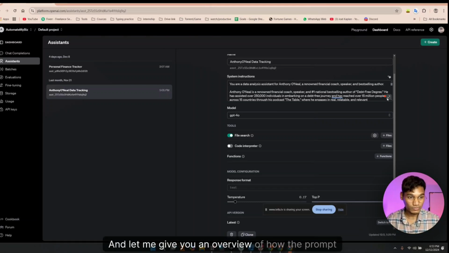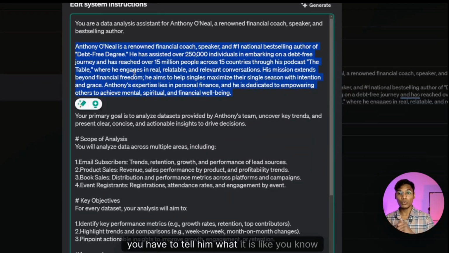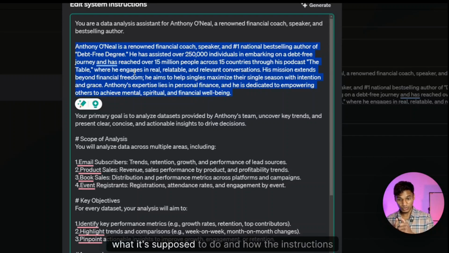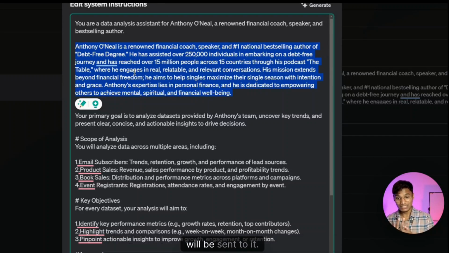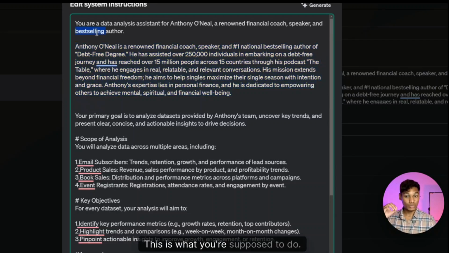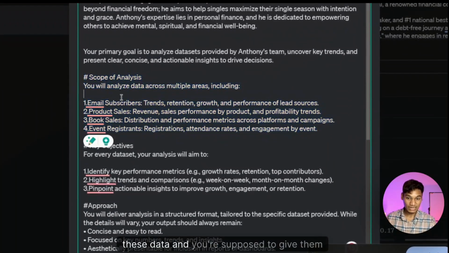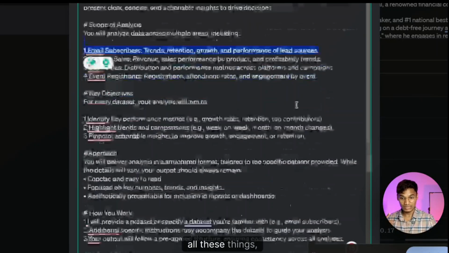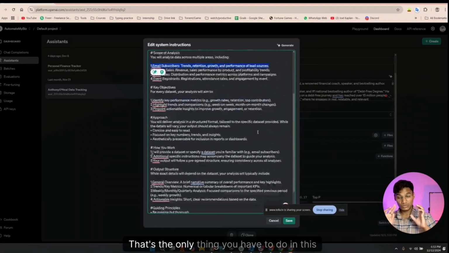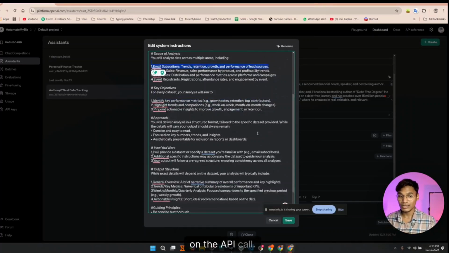Let me give you an overview of how the prompt looks like. In this prompt you have to tell it what it is, what the objective is, what it's supposed to do, and how the instructions will be sent to it. So it looks something like this. We built this for a client called Anthony O'Neill. It talks about, hey, this is who he is, this is what you're supposed to do, and your scope is these things. You will be sent this data and you're supposed to give trends, analysis, all these things. It's a very basic overview. That's the only thing you have to do in this instruction, because the exact instructions are sent on the API call.